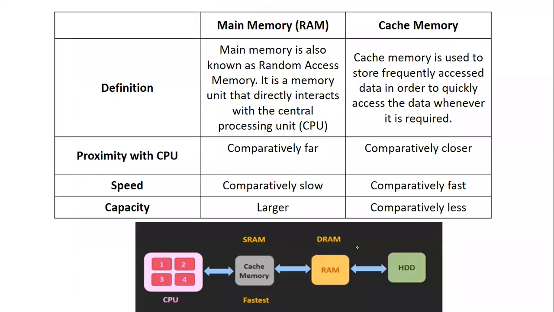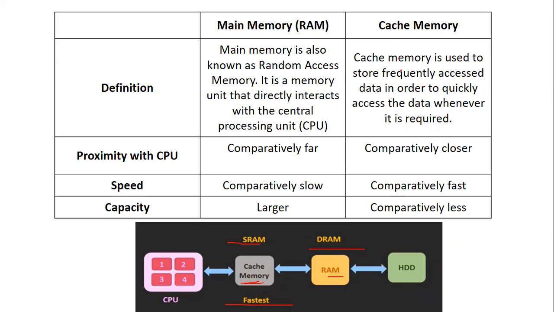Now next is register and cache memory. I've given the difference between main memory and cache memory. Let's have a look at this diagrammatic position. So this is how your CPU is. So your CPU, that is cache memory. Cache memory is closest to CPU, and RAM, that is static RAM and dynamic RAM, and cache memory is much faster. So let's see it in the form of comparison also.